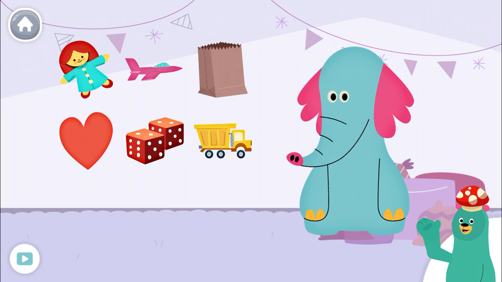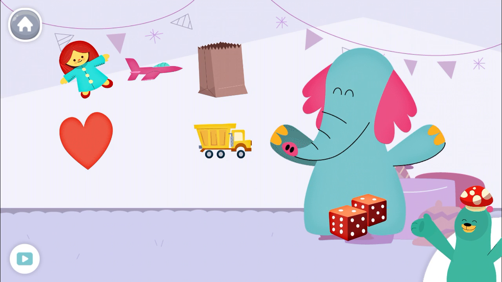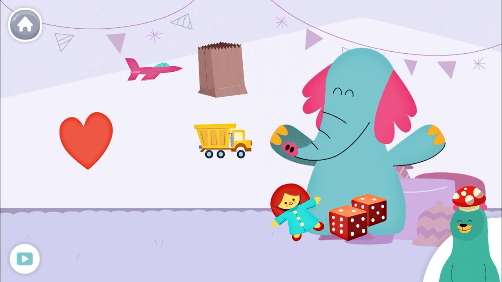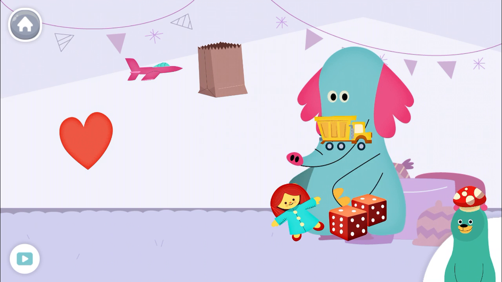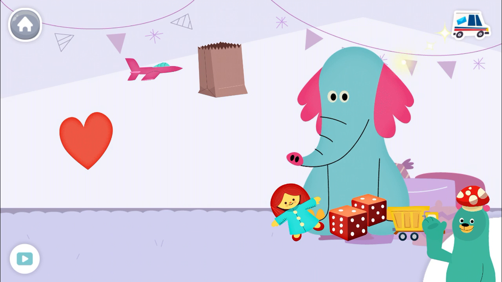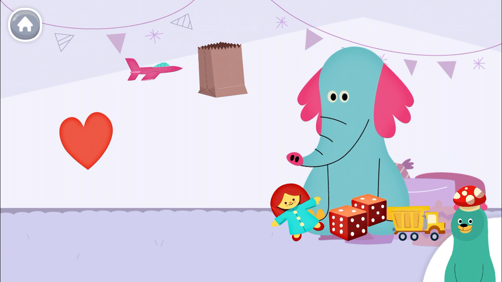Give all the things that start with the D sound to Olo. Dice. Doll. Dump truck. Yay! You found them.